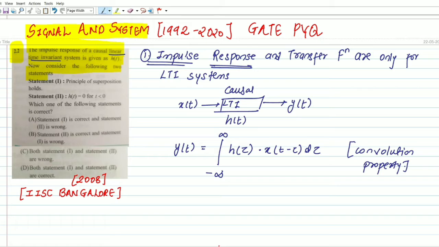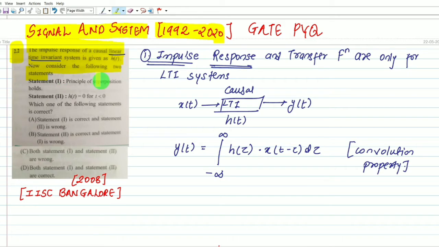In this series, we are going to solve previous year Gate questions of the chapter Signals and Systems from 1992 to 2020. This is question number 2. In the previous video, I discussed question number 2.1. Now we are going to discuss question number 2.2. What is given? The impulse response of a causal linear time invariant system is given as h of t.